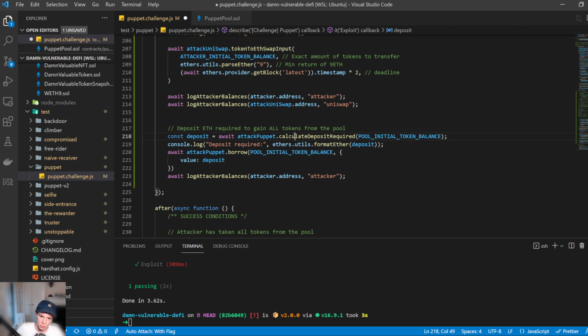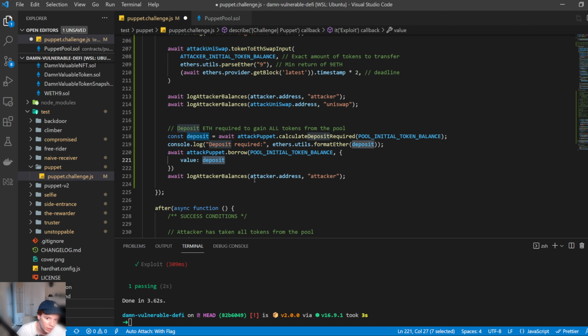So the first thing we want to do is calculate the deposit required to borrow the entire balance. We calculated this to become just under 20 Ethereum, and we'll see that when we actually run this. We then want the deposit required. We print it out, and we go ahead and borrow that with the deposit exactly that we have calculated. Then we log the attacker balances and see what happens.